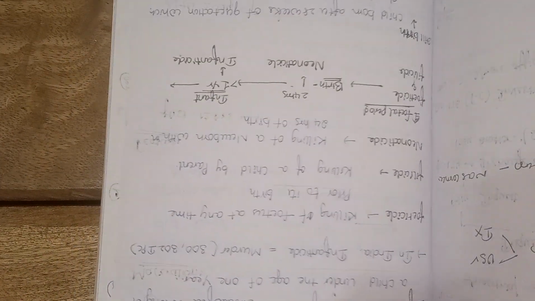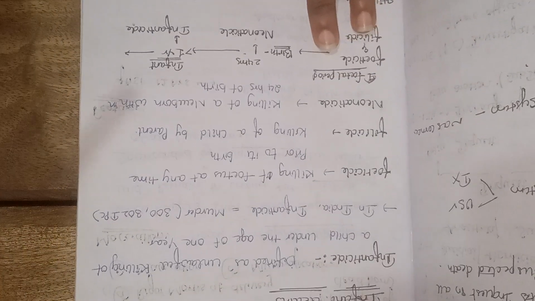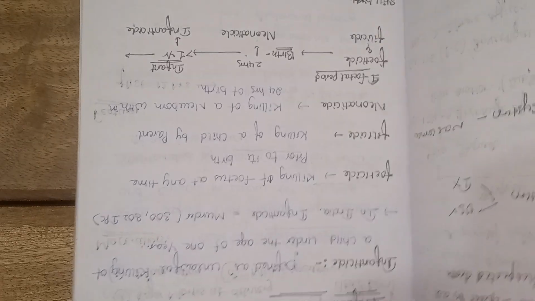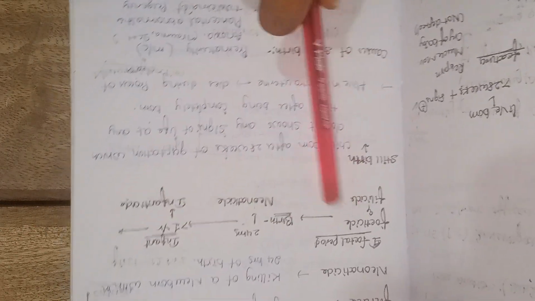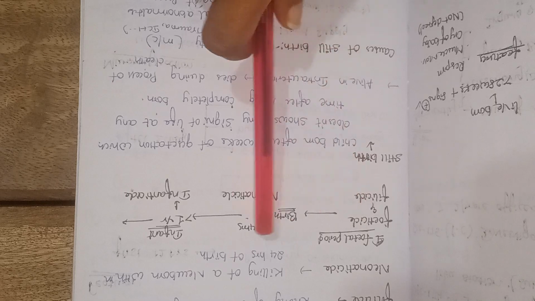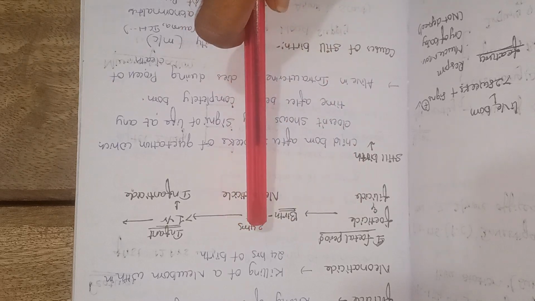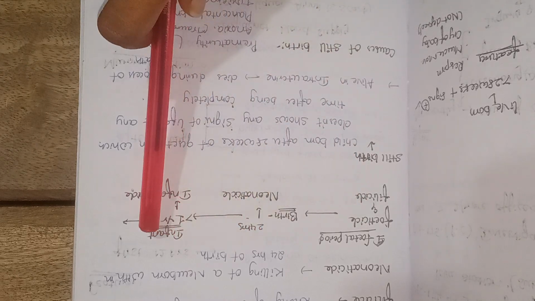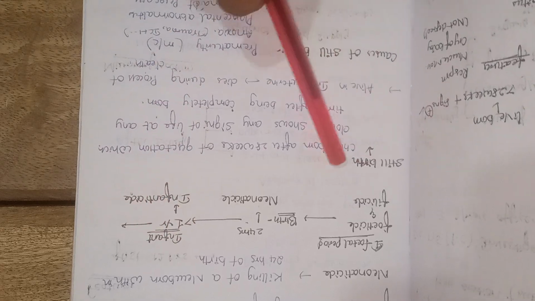So I will summarize this video. Listen very carefully. You should know infanticide. In this table, you should know what feticide is: killing the child before birth. After birth, within 24 hours is called neonaticide. Less than 1 hour is called infanticide. Okay. What is stillbirth? What is dead birth?